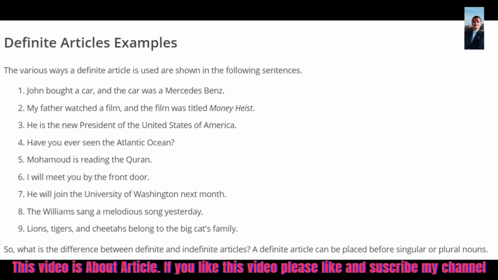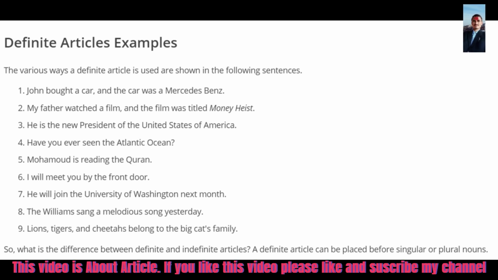However, the article "a" is also placed before some words beginning with a vowel, especially those mostly pronounced as "yeah". Examples of such words include unit and unicycle.